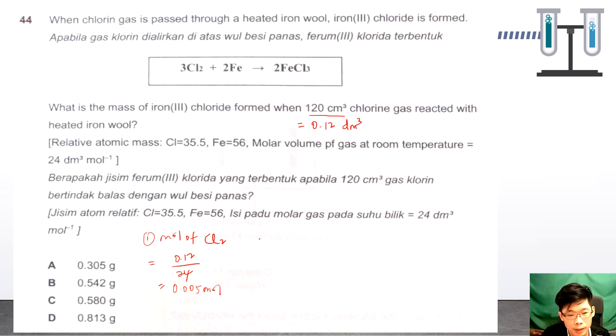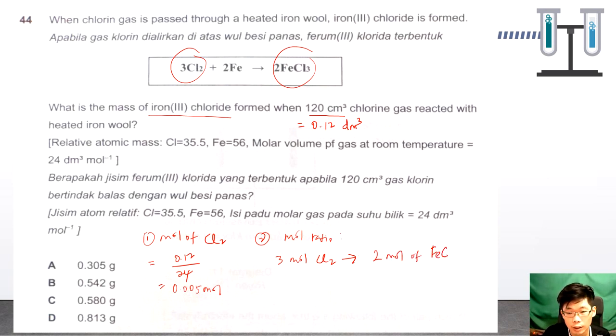Okay. Step number 2, we do the mole ratio. Mole ratio here, we need to find the iron 3 chloride formed. So meaning that we have to compare the chlorine and the iron 3 chloride. So 3 mole of chlorine produces 2 mole of iron 3 chloride.